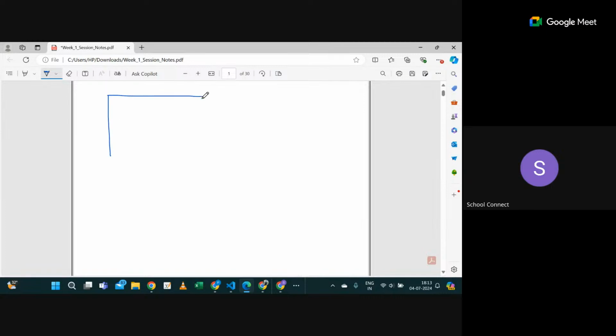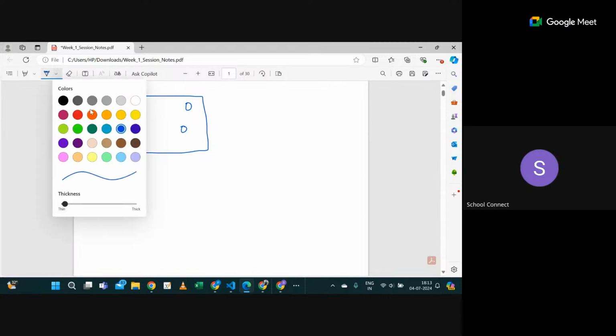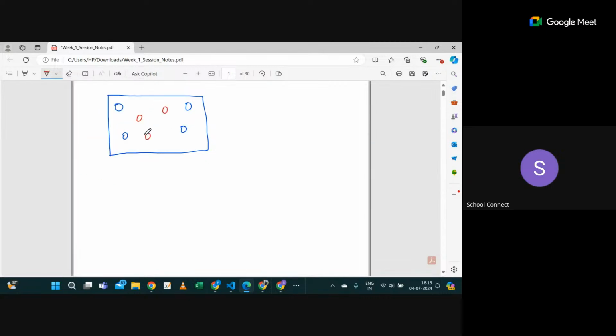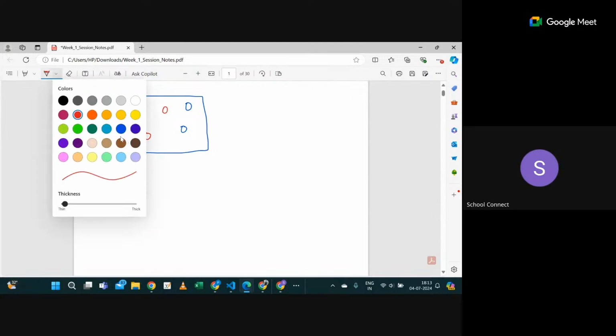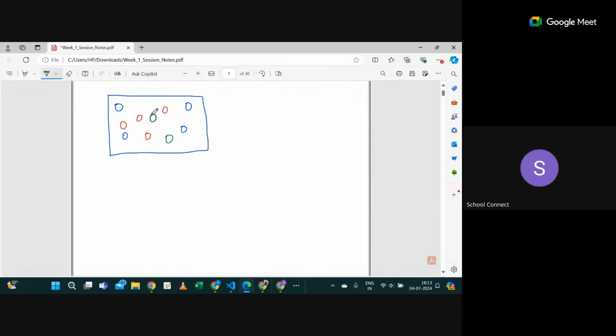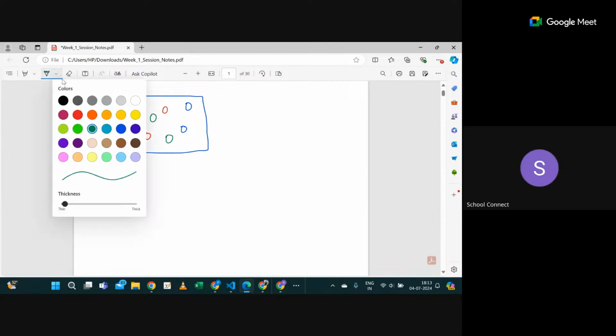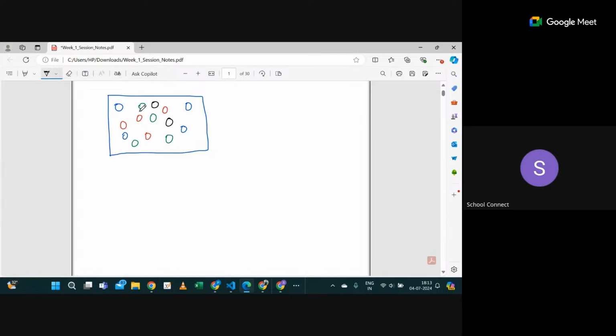Suppose this is my population. Let's say I have a collection of balls of different colors. Let's say blue, red, and then some balls of green color, and some black color as well. So this is the population. Population, right? Total collection of all the items, right? Yes, sir. Correct.